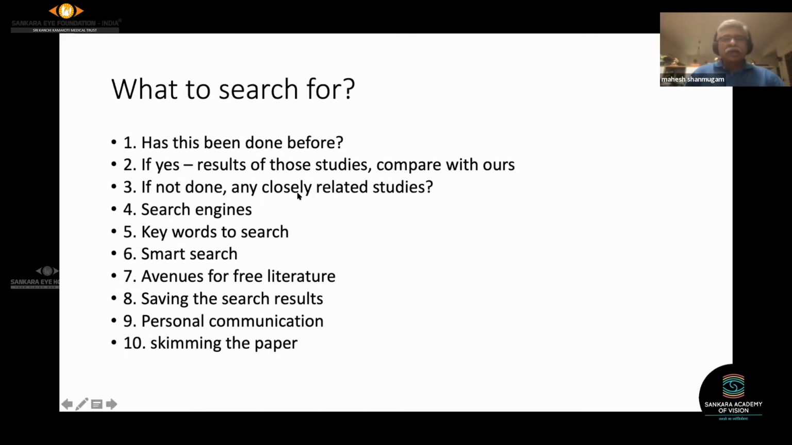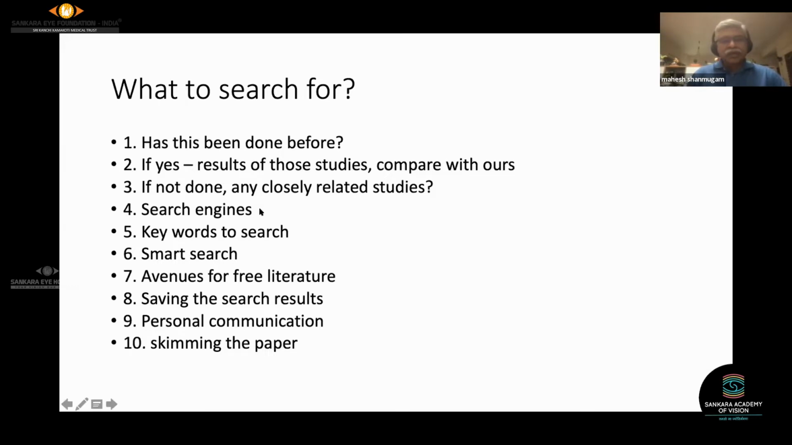If it is not done, then it becomes a bit of an issue because we don't have a template on which we base our study. So we have to look for closely related studies and then work on them. So we search for literature of closely related studies. I'll show you some examples.